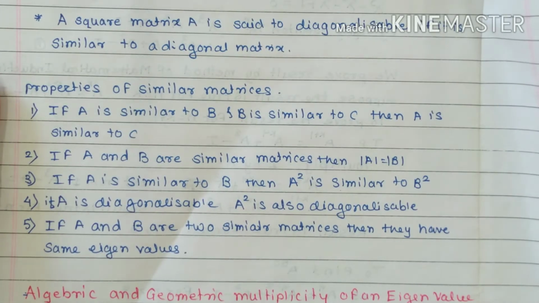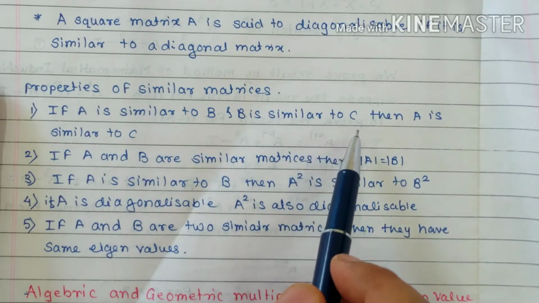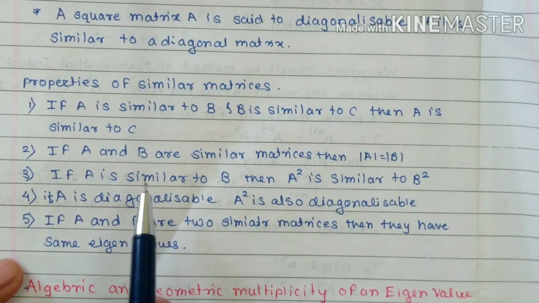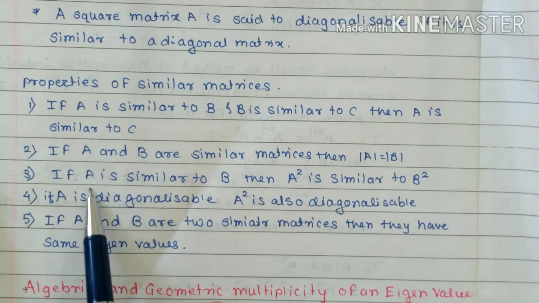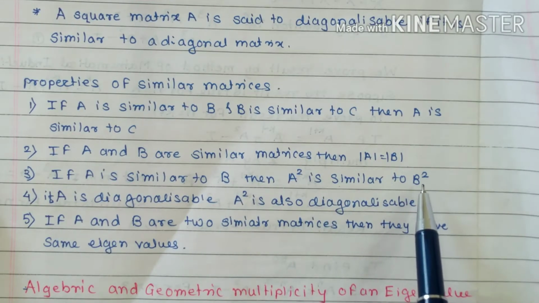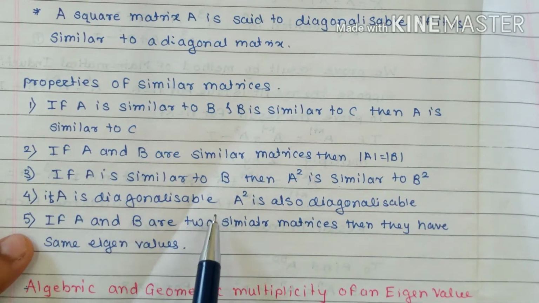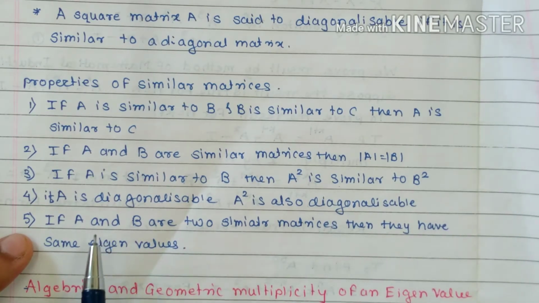Now there are some properties of the similarity of the matrices. If A is similar to B and B is similar to C, then A is similar to matrix C. Another property is if A and B are similar, then their determinants are the same. If A is similar to B, then their powers are also similar, that is A square is similar to B square. If A is diagonalizable, A square is also a diagonalizable matrix. If A and B are two similar matrices, then they have the same eigenvalues.